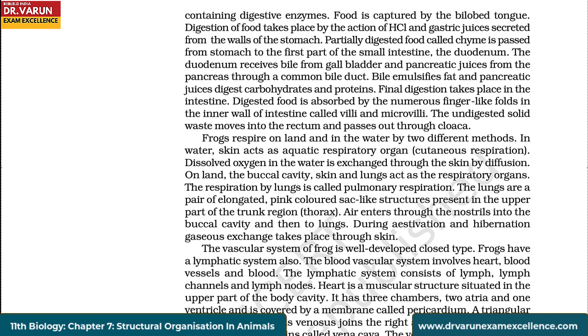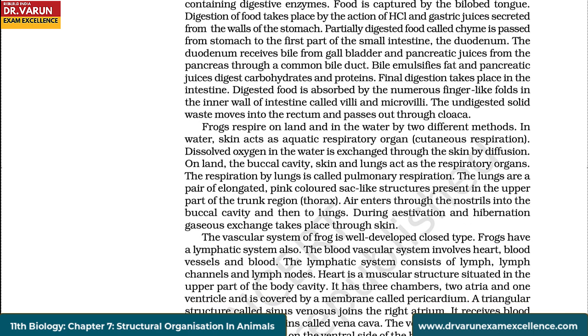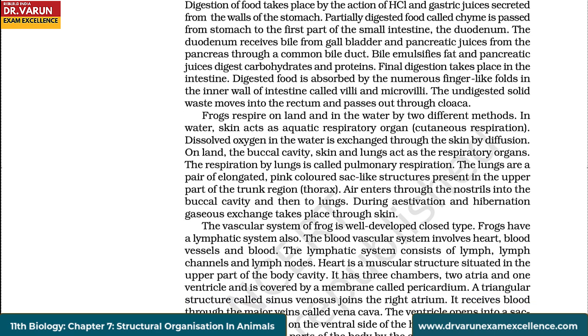The duodenum receives bile from the gallbladder and pancreatic juices from the pancreas through a common bile duct. Bile emulsifies fat and pancreatic juices digest carbohydrates and proteins. Final digestion takes place in the intestine. Digested food is absorbed by the numerous finger-like folds in the inner wall of the intestine called villi and microvilli. The undigested solid waste moves into the rectum and passes out through the cloaca.